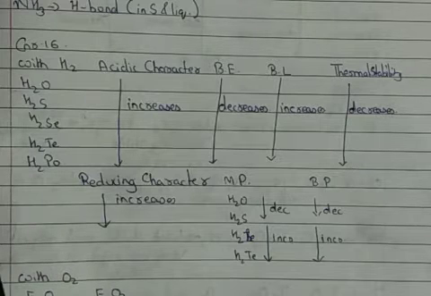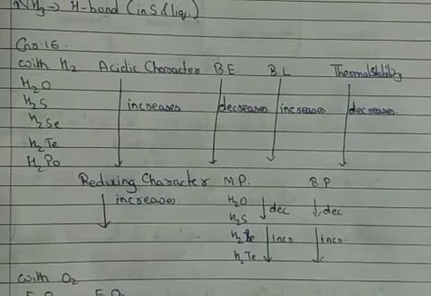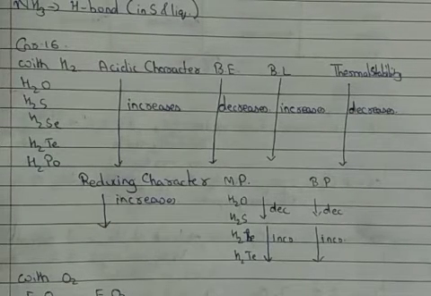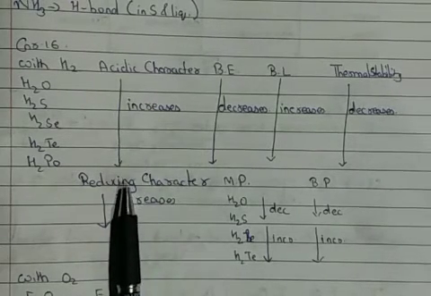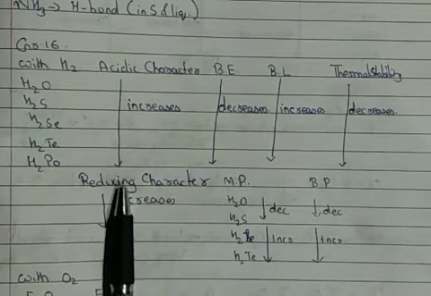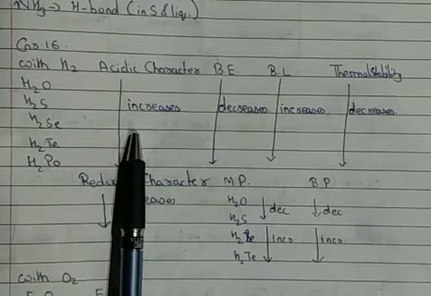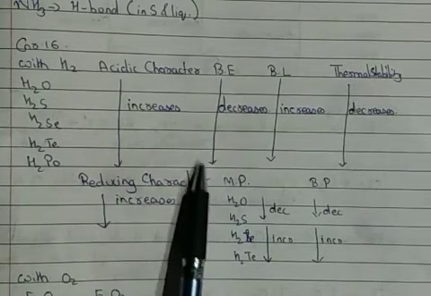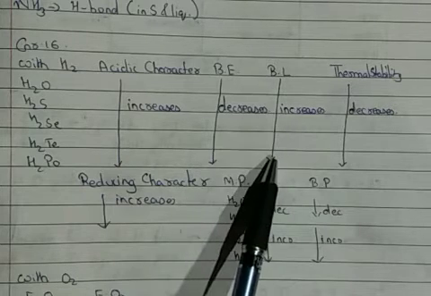atom. Then the next thing we have to talk about is their acidic character. The hydrides of group 16 elements are weakly acidic. However, down the group, the acidic character of hydrides of group 16 goes on increasing. This increases because down the group the bond enthalpy decreases, due to increase in bond length.